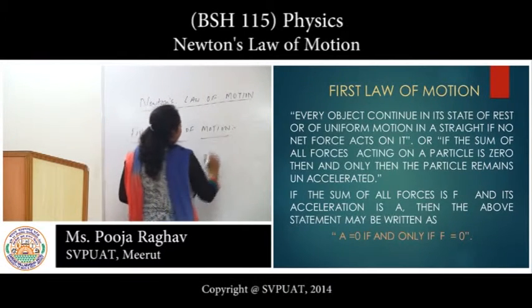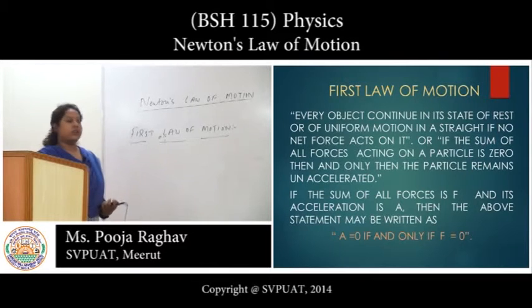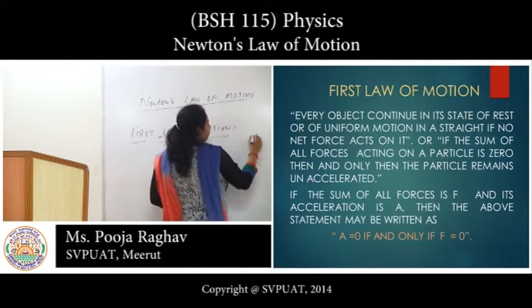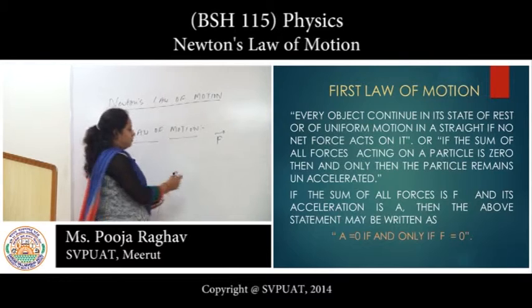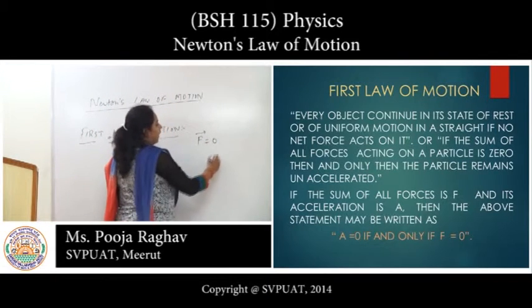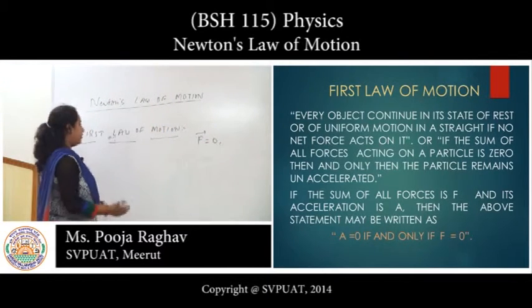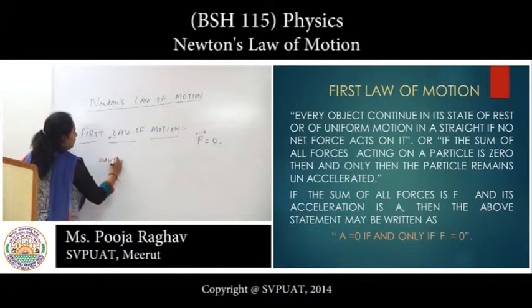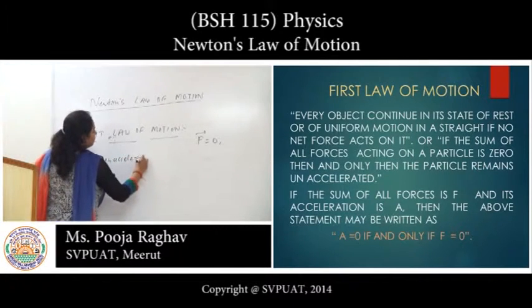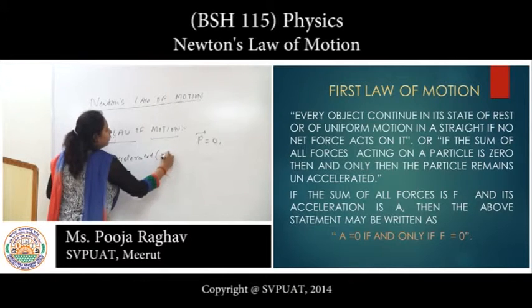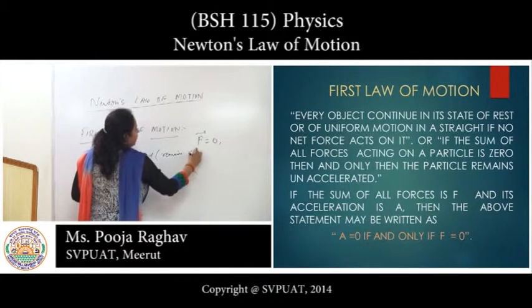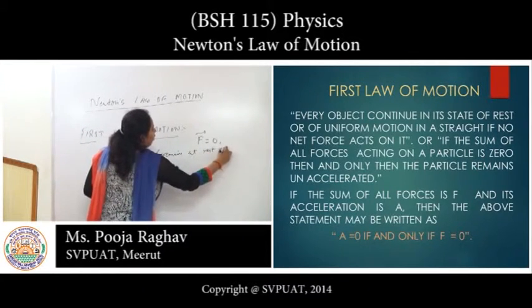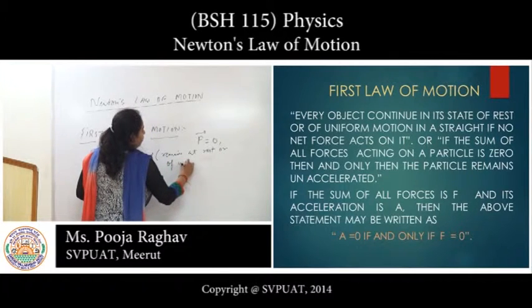If the sum of all forces acting on a particle, F vector, equals 0, then the particle is unaccelerated. That means it remains at rest or in uniform motion.